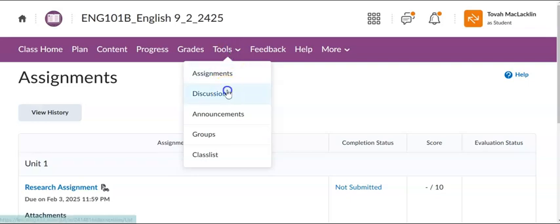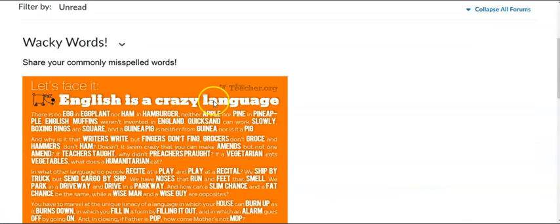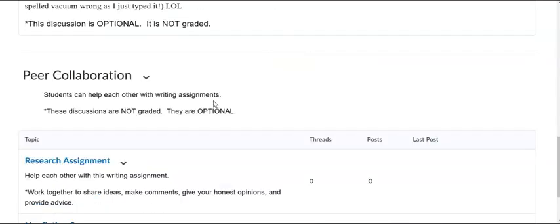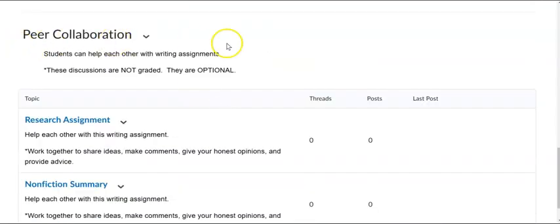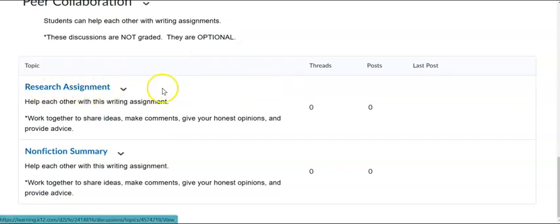And if we go into tools and discussions, we have for peer collaboration, these are optional. They are not graded. Students can help each other with writing assignments. We have one for the research assignment and one for the nonfiction summary. Help each other with these writing assignments. Work together to share ideas, make comments, give your honest opinions, and provide advice. You can open up a thread, or you can reply to a thread with a post.